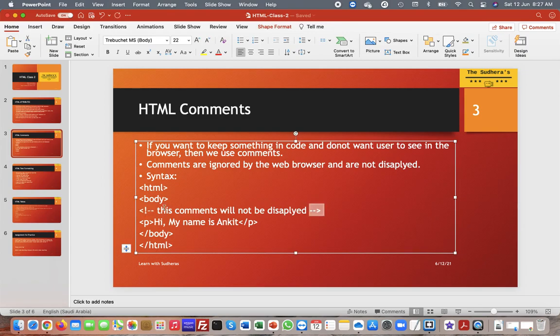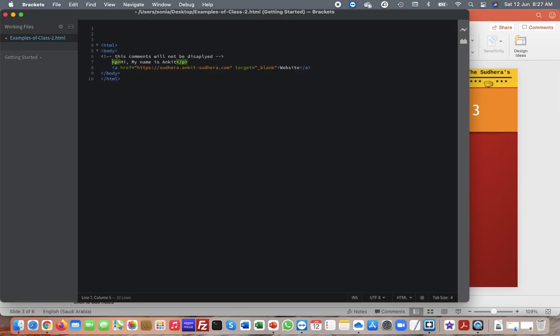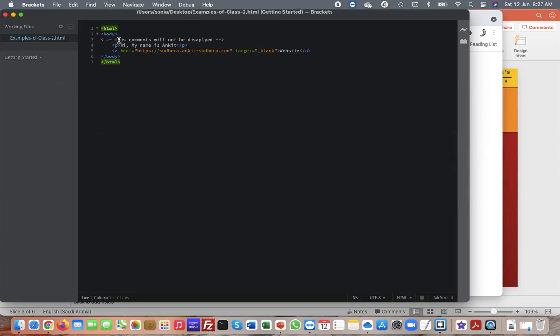Okay, let me try to show you in an example. So the same example, we can take it. I will just put it down, and the link I will just cut it and paste it here. So you can see this is the comment. Okay, so this will not display in the browser. Let's see. I will just save it and refresh it in the browser. If you can see, hi, my name is Ankit. So this was the comment. It is not displayed by the browser, so it is not there.